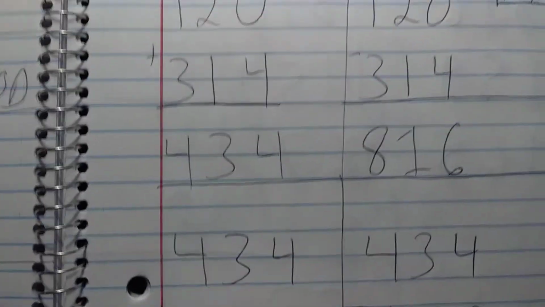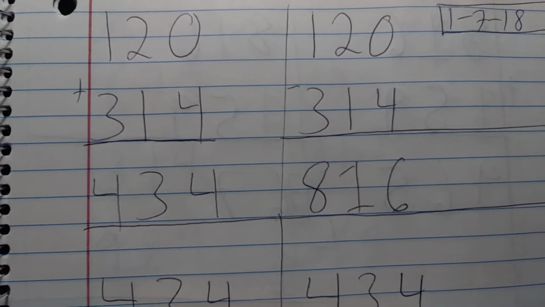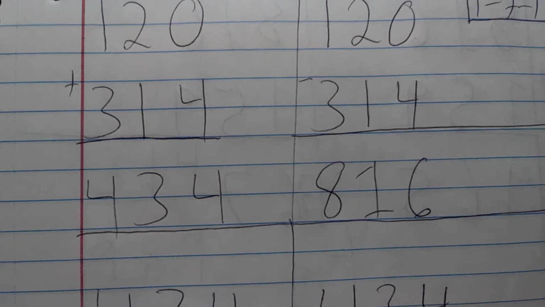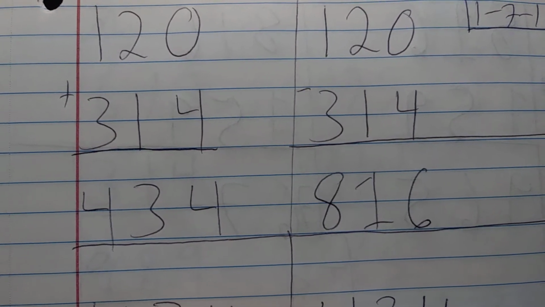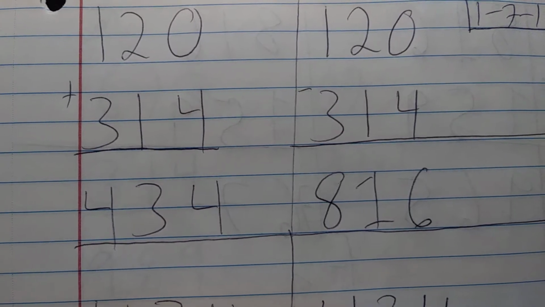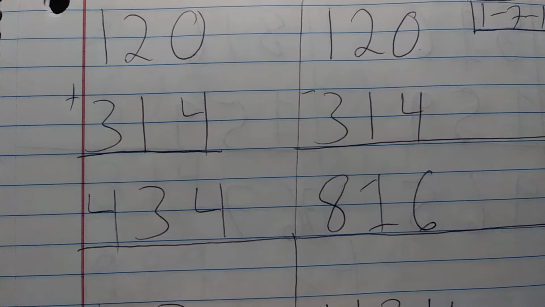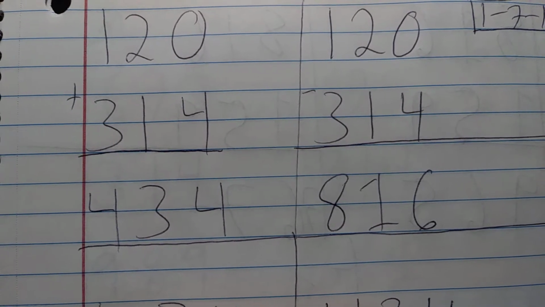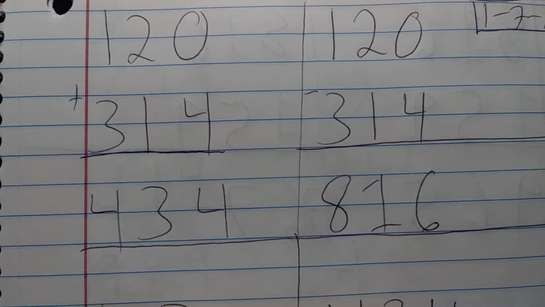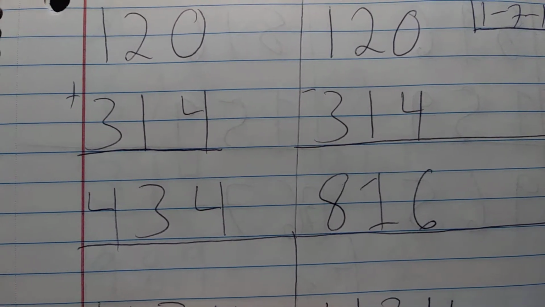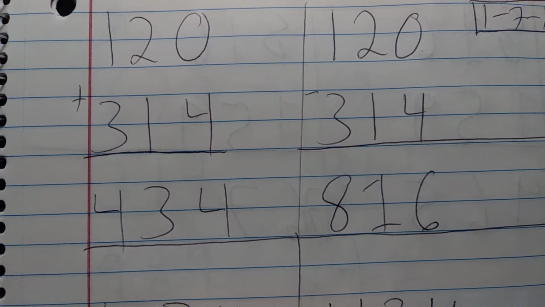On January 7th, you had 120 hit. You're going to add 314, so 1 plus 3 is 4, 2 plus 1 is 3, and then 0 plus 4 is 4. So 434 did not hit in the next 7 days. You're going to also subtract off 314, so 11 minus 3 is 8, 2 minus 1 is 1, and then 10 minus 4 is 6. So 816 also did not hit in the next 7 days.